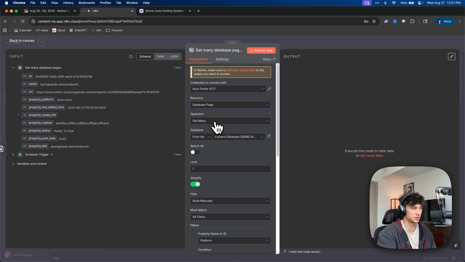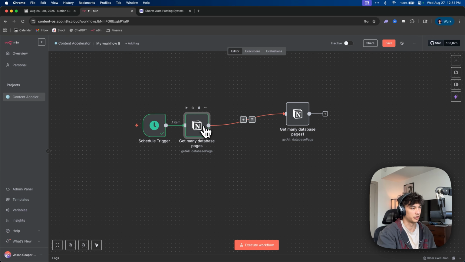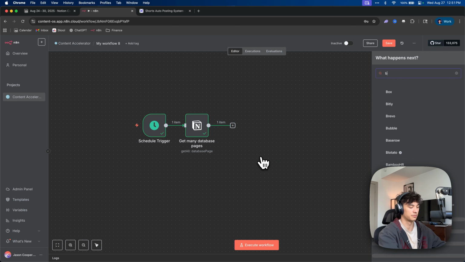So database page, no. Grabbing the media file. We already grabbed it here. So we don't need another Notion step. What we need is a Blotato step.